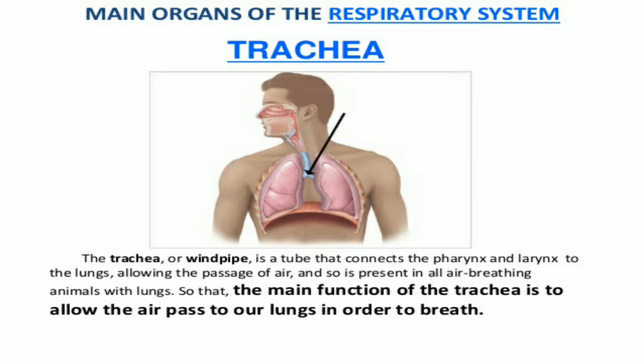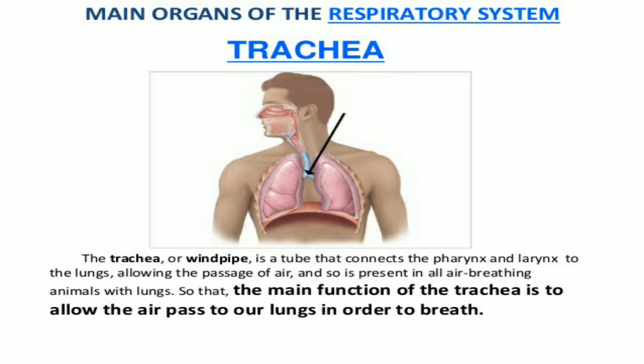So now, the next main organ of the respiratory system: the trachea. The trachea, or windpipe, is the tube that connects the pharynx and larynx to the lungs and allows the passage of air.